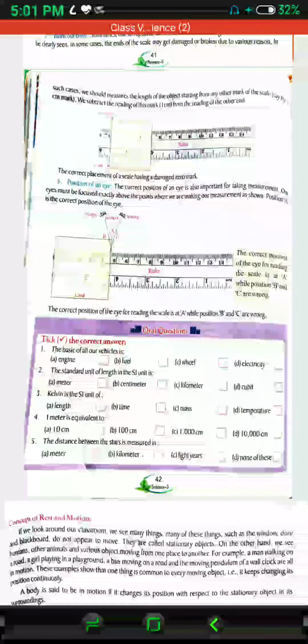So here the position of the eye also should be correct. Look at the correct position of the eye, which is also important for taking measurement. Our eyes must be focused exactly above the points where we are making our measurement as shown. Position A is the correct position of the eye.